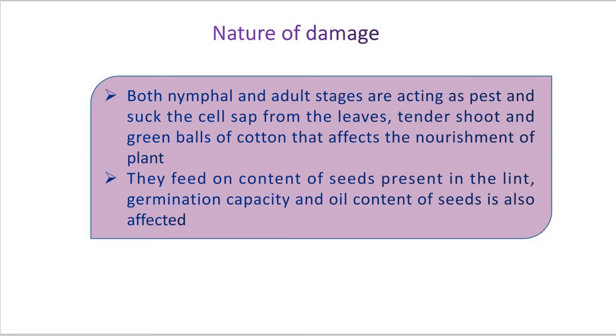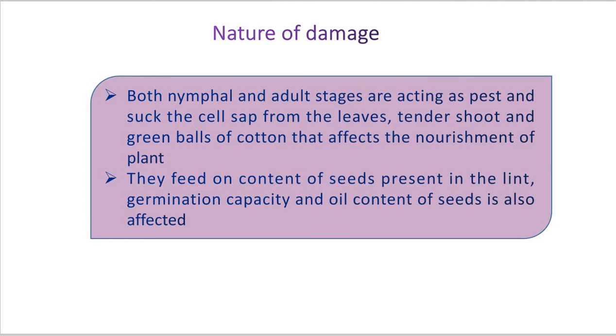So due to removal of cell sap, the cotton boll opens at a premature stage and the fresh wet lint that comes out further attracts the bugs, which then start feeding on seeds. Okay.